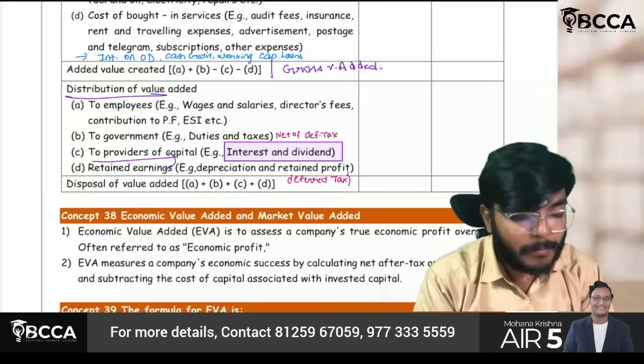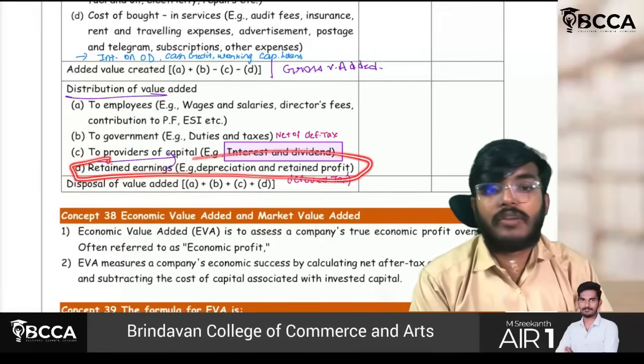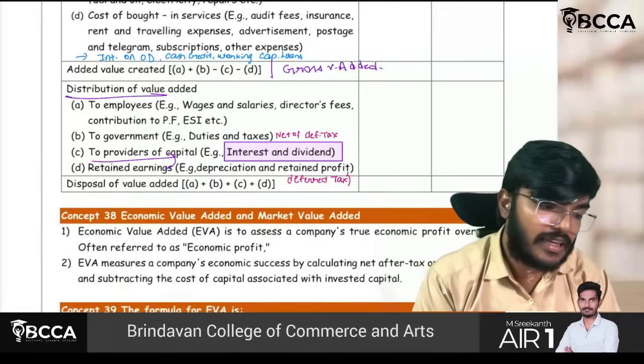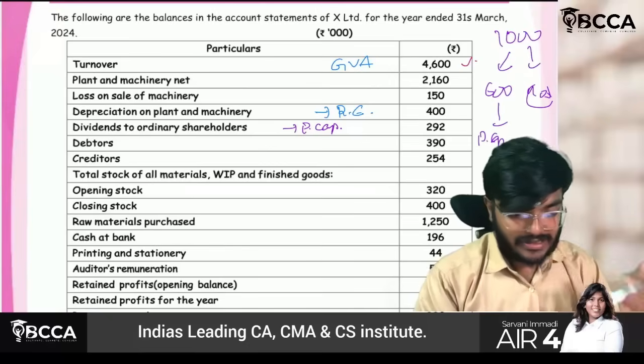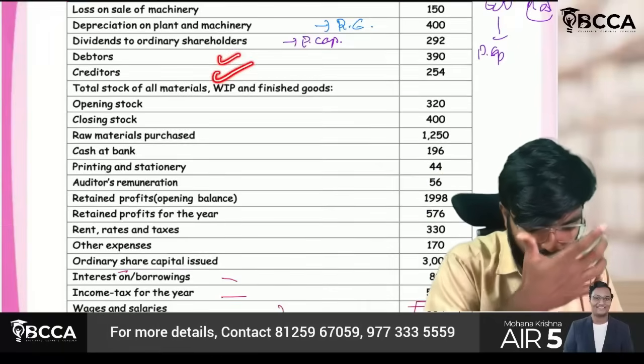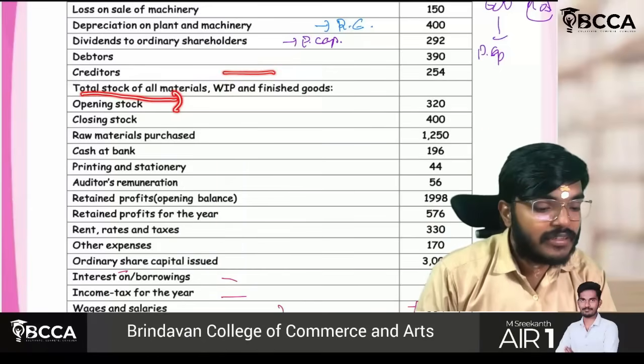Balance which are written with the company will be shown here. I hope you have understood the difference. Yes, sir, we have understood the difference. Next, debtors will not come, creditors will not come. So check this part. Total stock of all materials, working capital and finished goods.